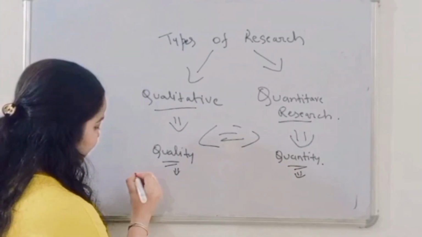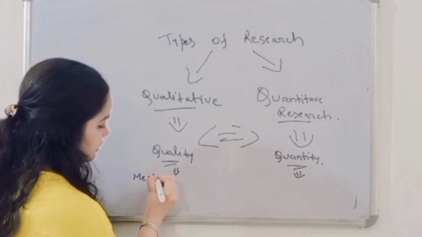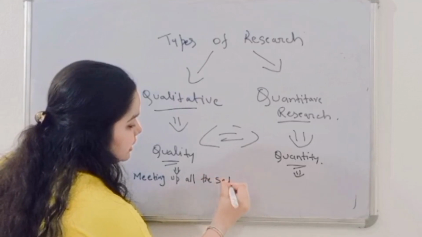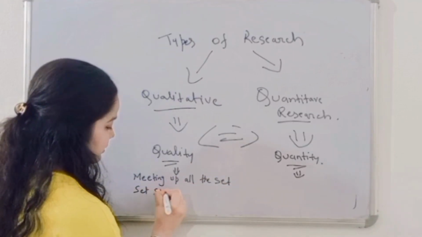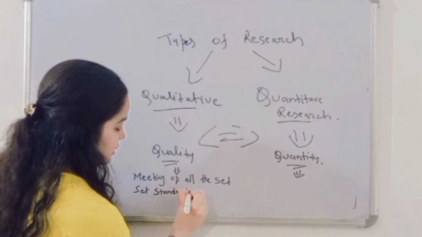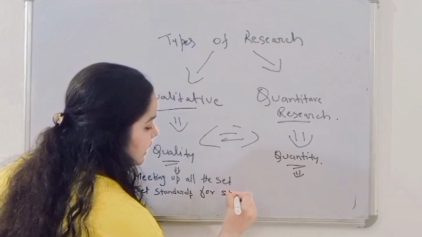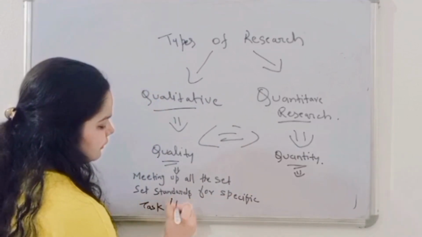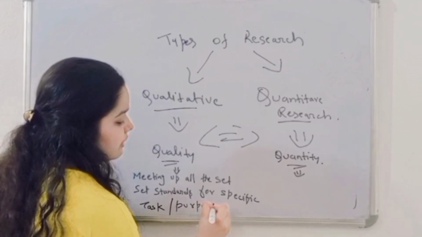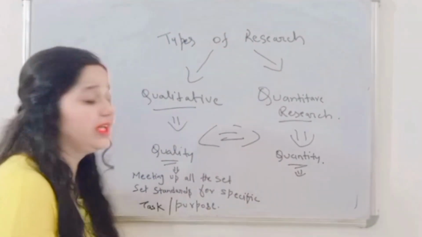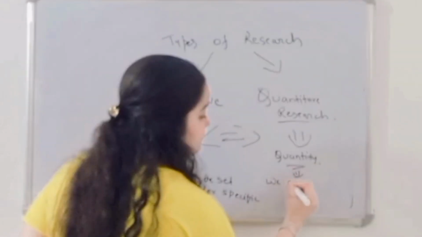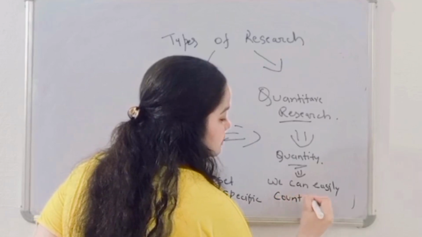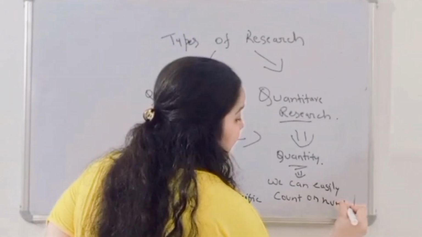Quality is just meeting all the set standards for a specific task or a specific purpose. And when we are talking about the term quantity, it means we can easily count on numbers.